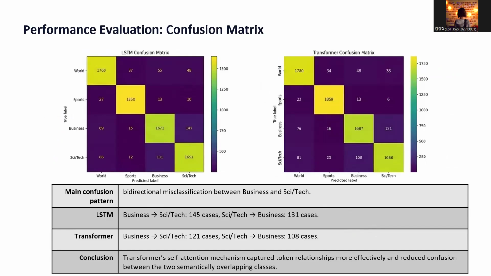This slide compares the confusion matrices. Both models correctly classified most samples, and the sports class was the easiest class for both models. The main error occurred between business and sci-tech. This is because technology-related news often contains business-related words such as company, market, product, cost, acquisition, and so on. The transformer reduced some of the business and sci-tech confusion compared with the LSTM, which partly explains its slightly higher overall performance.